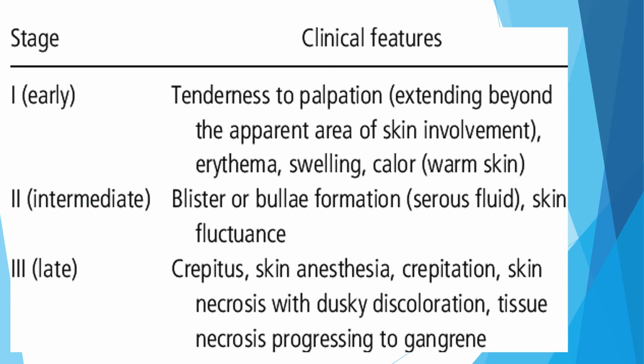These are the clinical features of necrotizing fasciitis based on the stage, whether it is early, intermediate, or late. Early on, tenderness to palpation, erythema, swelling, and color change are the most common manifestations. And later, crepitus, skin anesthesia, skin necrosis with dusky discoloration, and tissue necrosis progressing to gangrene can occur.